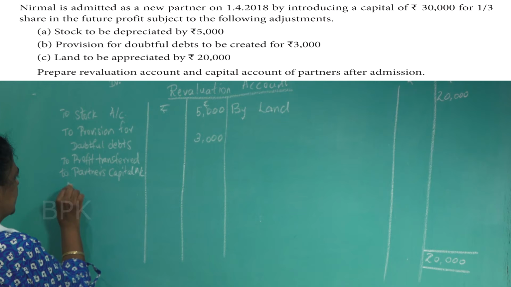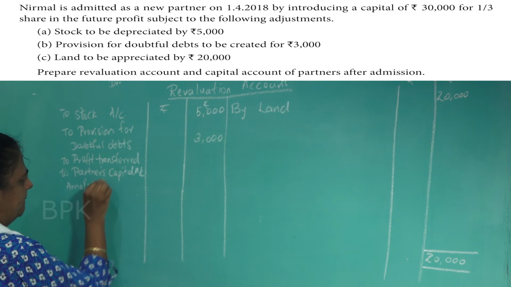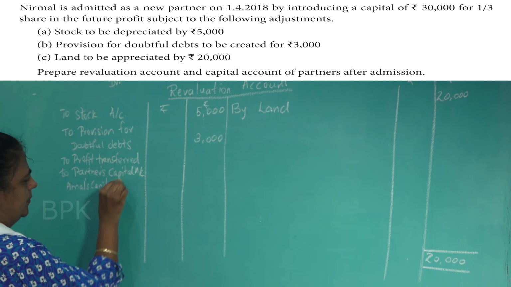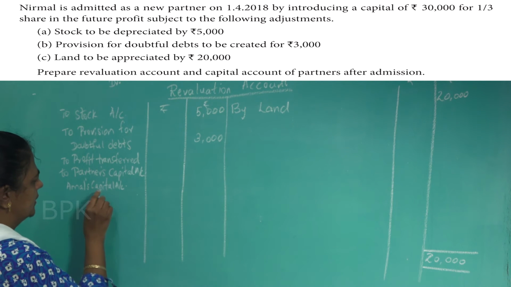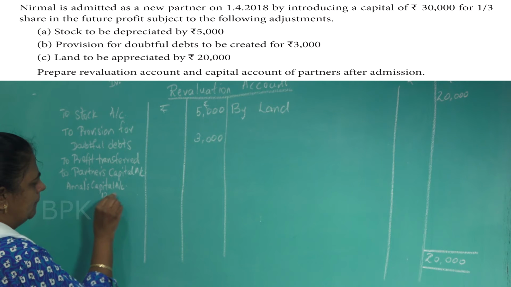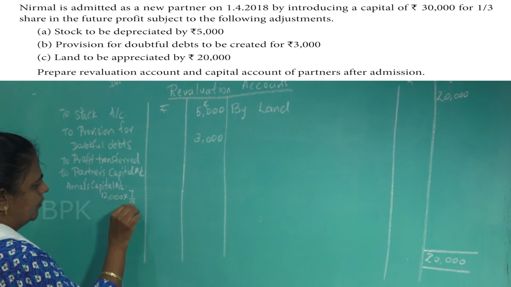First write Amal's capital account. The difference is how much? 12,000. So 12,000 profit, ratio is 7:5, that is 7/12 for Amal.